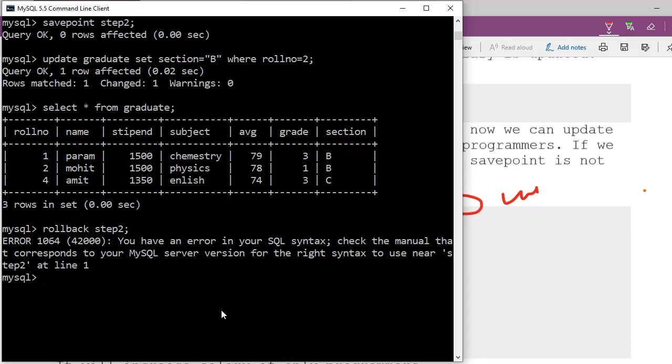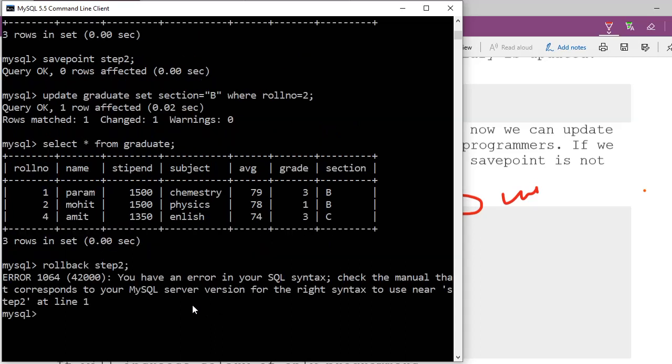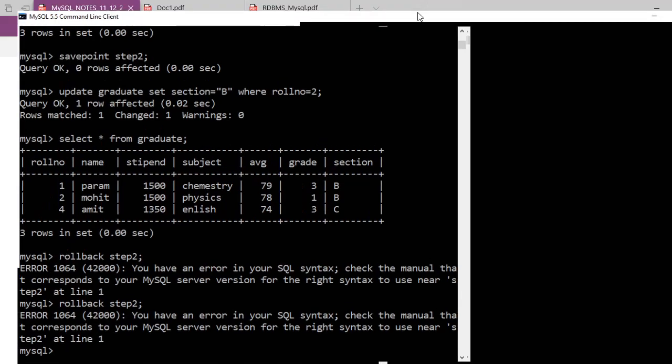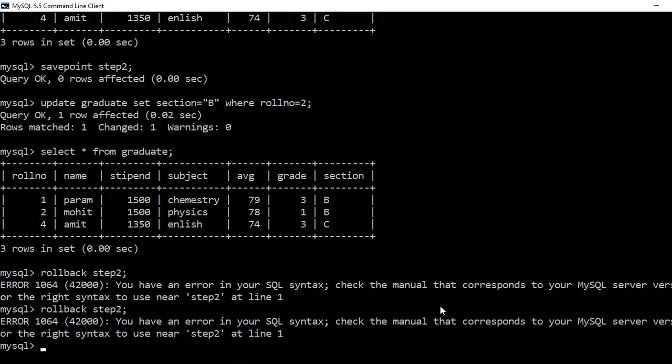What is this error that is coming? Step 2. Again I am typing roll back step 2. Sir, save point step 2. Roll back. Okay.